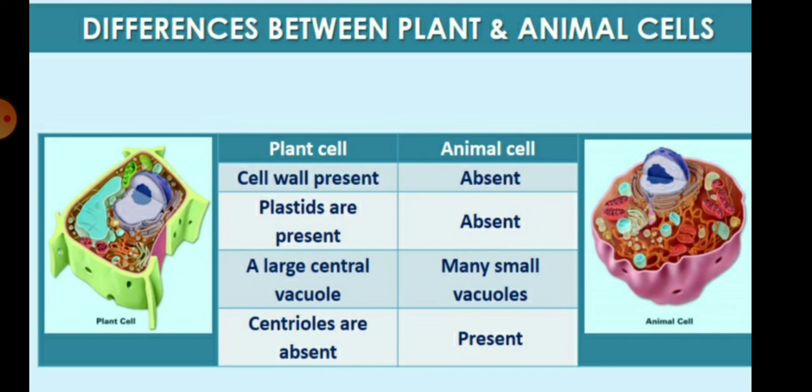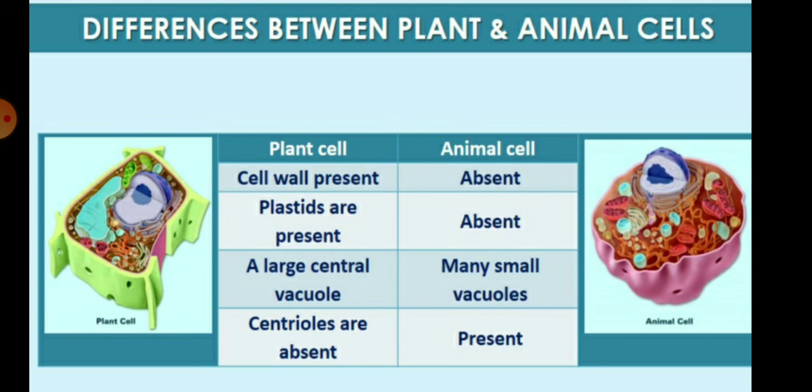The centrioles, which are utilized in cell division, are absent in the plant cell, but centrioles are present in the animal cell. So children, these are the differences between the plant cell and the animal cell.